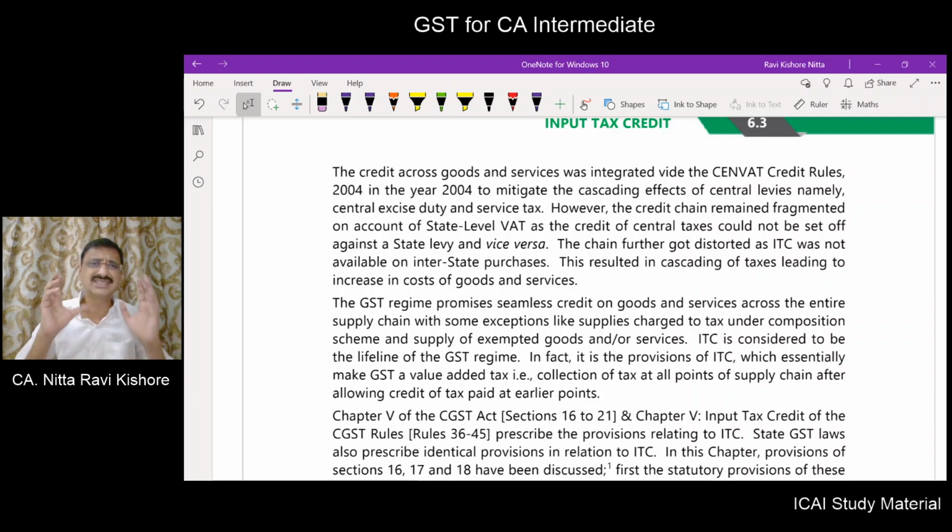Now, input tax credit is considered to be the lifeline of the GST regime. The provisions of ITC will make GST a value added tax, because whatever tax is payable now will be paid only after set off of GST which was paid at an earlier point, right?